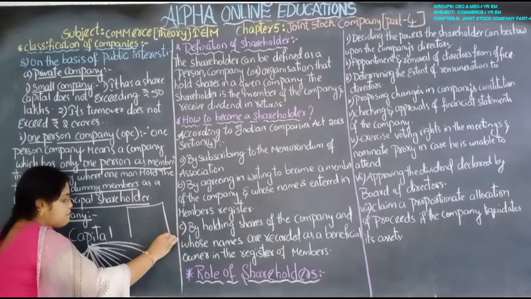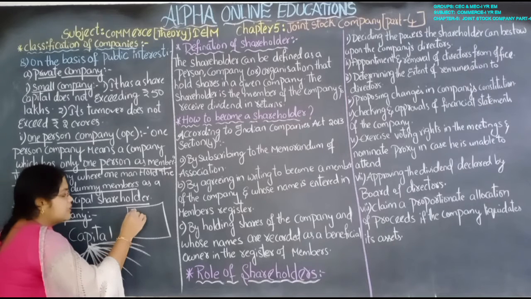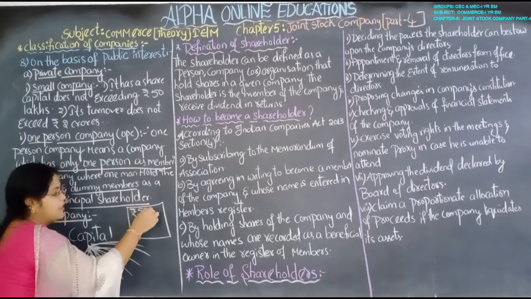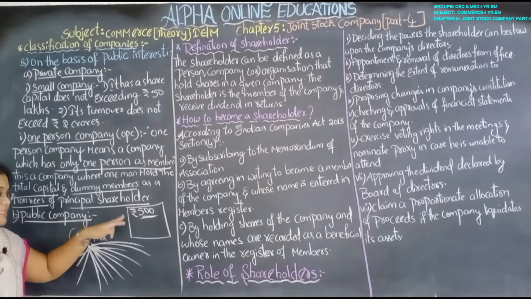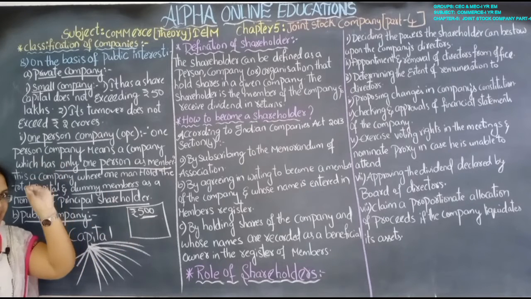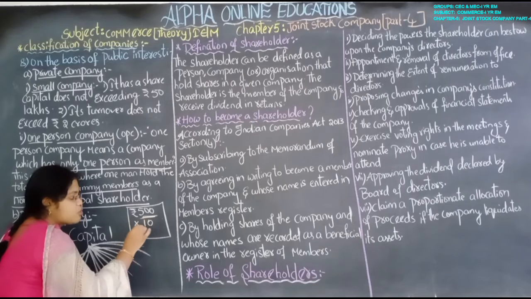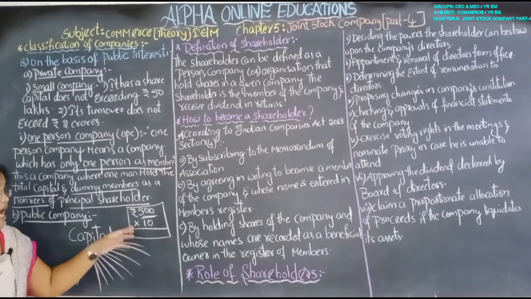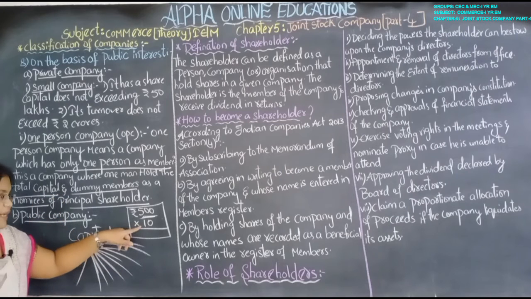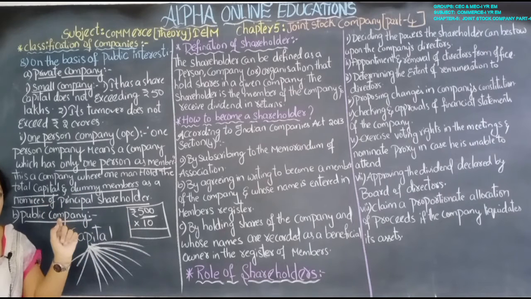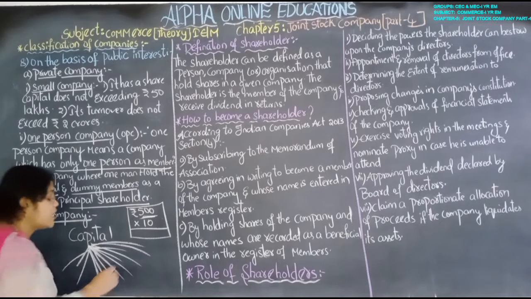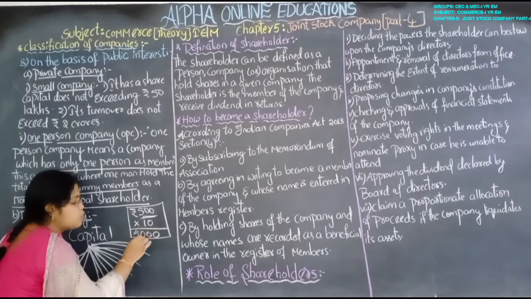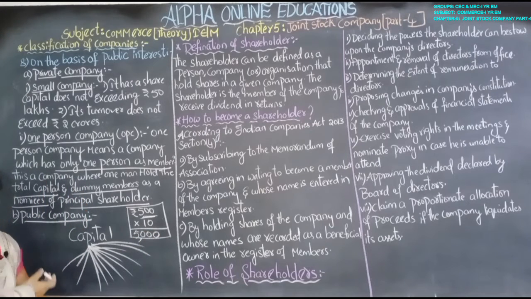For example, this is one share. On it the price is written as 500 rupees, meaning the value of the share is 500 rupees. If you are holding 10 shares of 500 rupees each, then how many shares are you holding? You are holding 10 shares, and the value of each share is 500 rupees. So totally how much value of shares are you holding? You are holding shares worth 5,000 rupees.